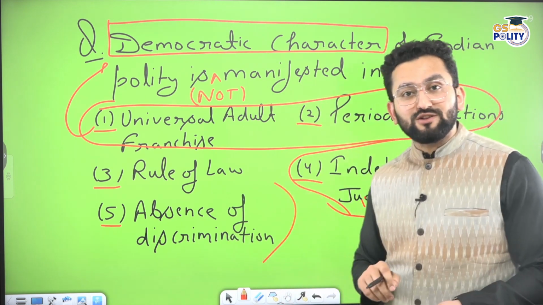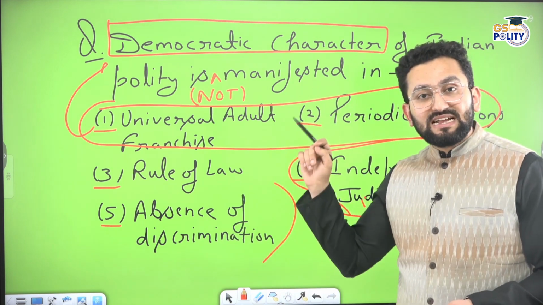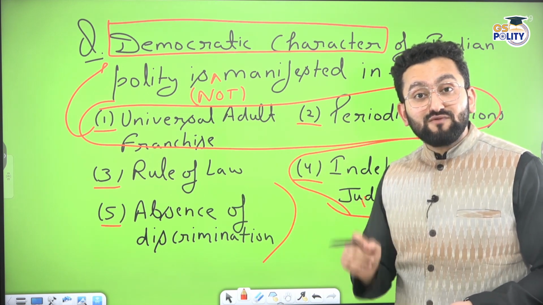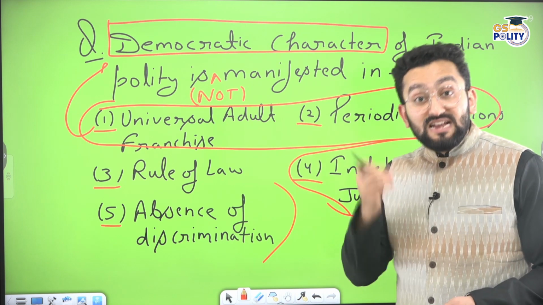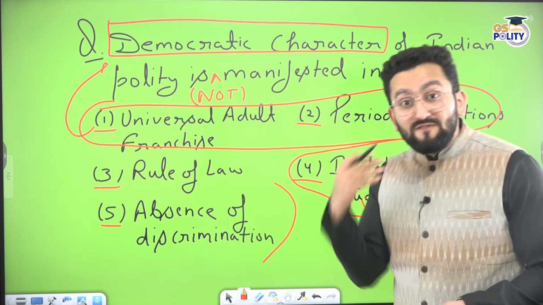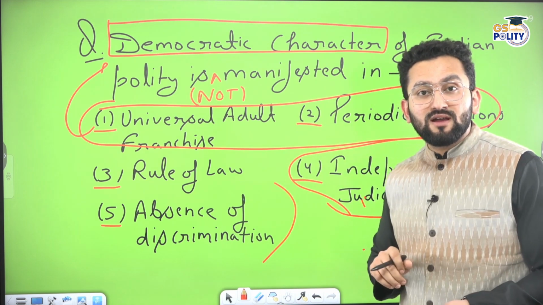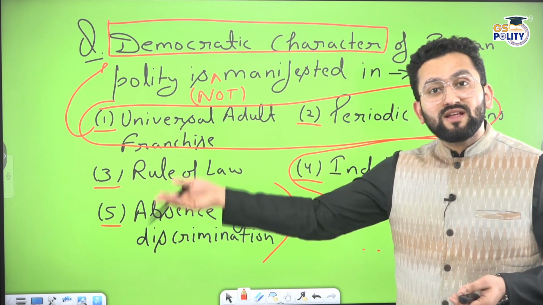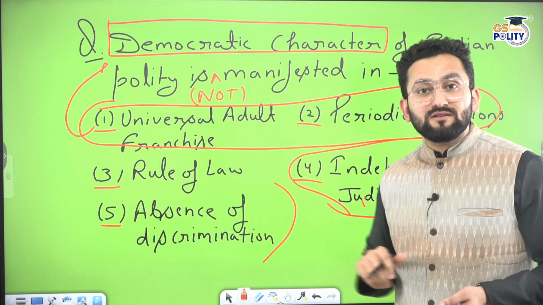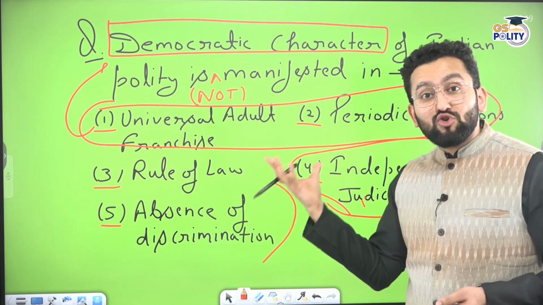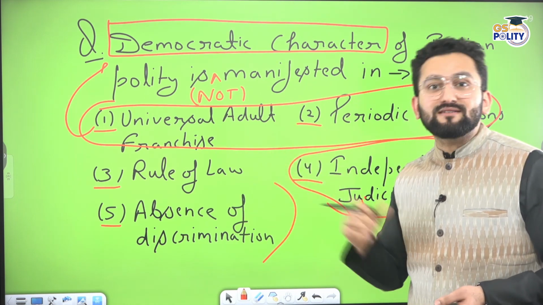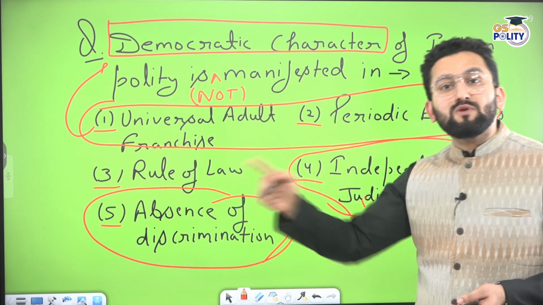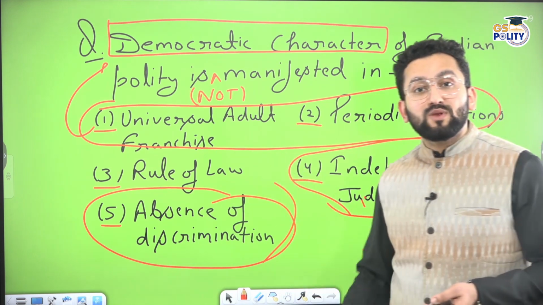Similarly, absence of discrimination. My friends, the democratic character word is not just a form of government. Democracy is an idea which talks about equality as well, liberty as well. You have liberty, then only you can exercise your right to vote. You have equality, then only you will think, yes, this government is as much mine as it is of this rich person. So democracy is a substantive idea. It is quite wider, right? So absence of discrimination is necessary. Then only people will participate in the election process. Otherwise, people will think this is wastage.